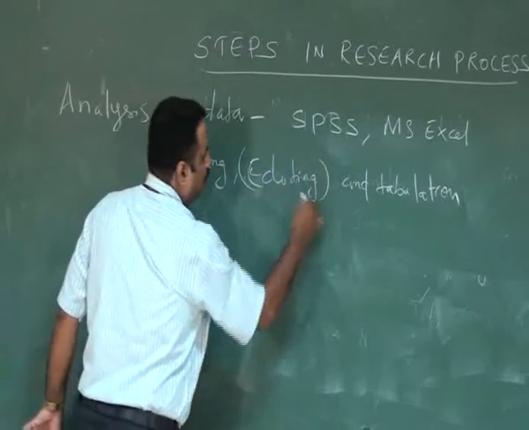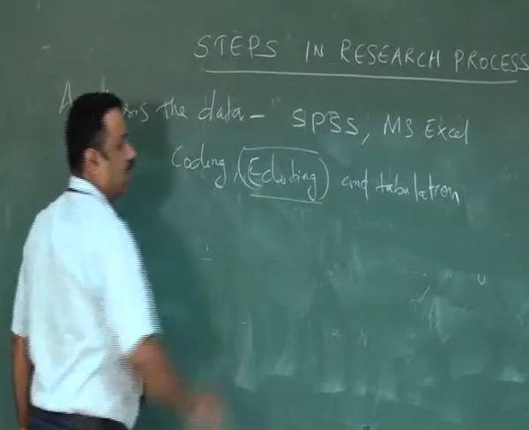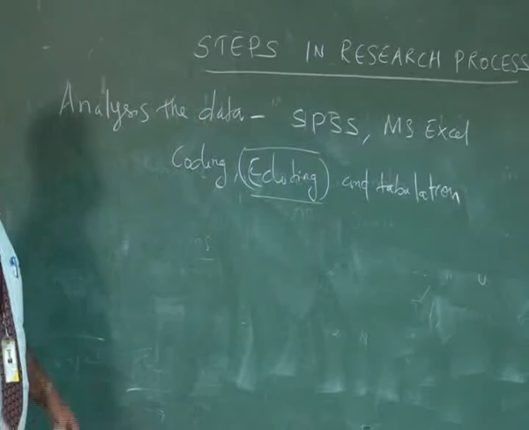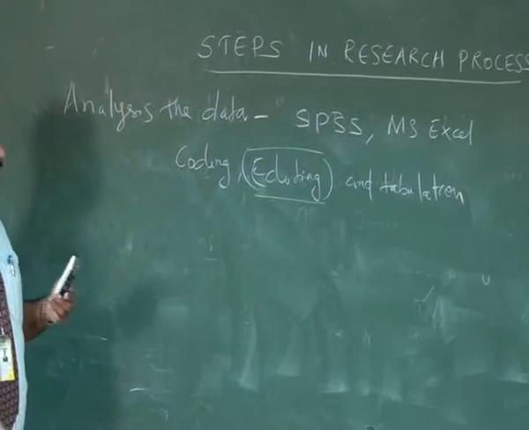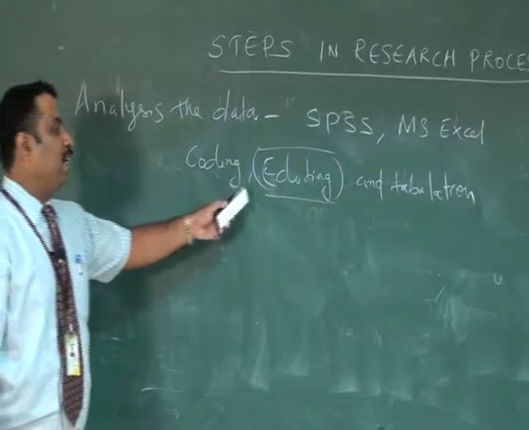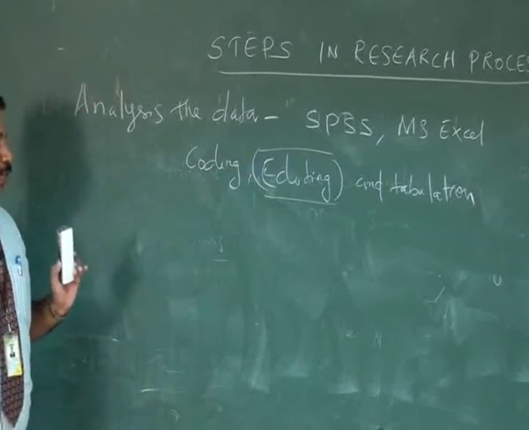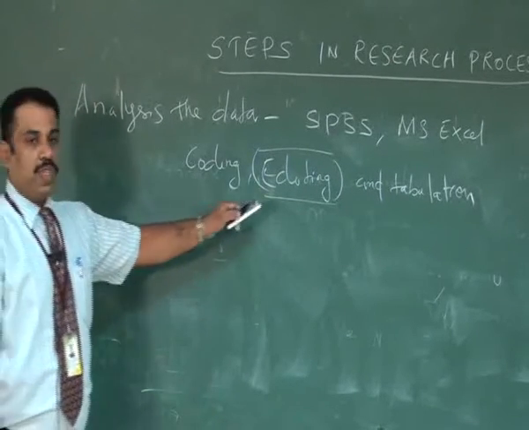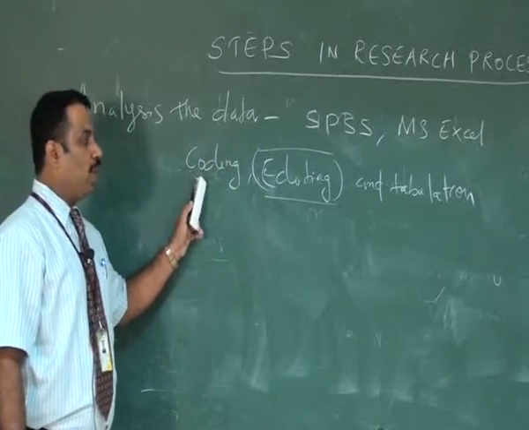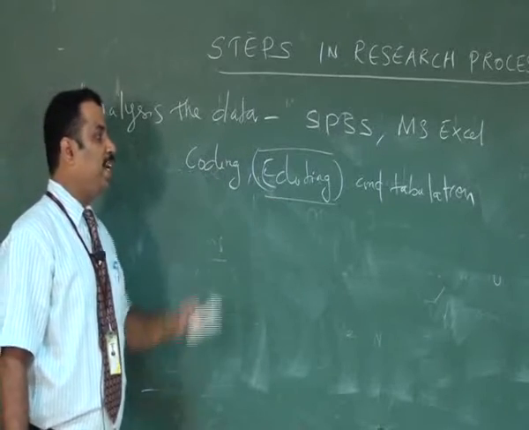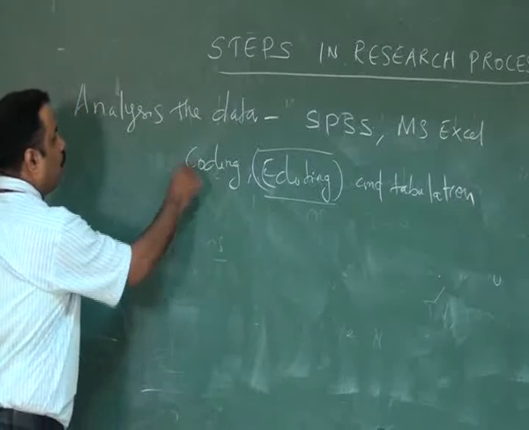The editing method may be used in the field itself. When the researcher gives the questionnaire and collects the data, he can edit himself at the time of interaction with the respondents, or sometimes later when he is coding, he can use this editing method. What is coding?